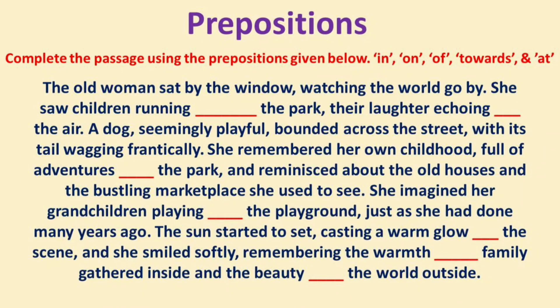Complete the passage using the prepositions given below. In, on, of, towards, and, at. The old woman sat by the window, watching the world go by. She saw children running dash the park, their laughter echoing dash the air. A dog, seemingly playful, bounded across the street, with its tail wagging frantically. She remembered her own childhood, full of adventures dash the park, and reminisced about the old houses in the bustling marketplace she used to see.